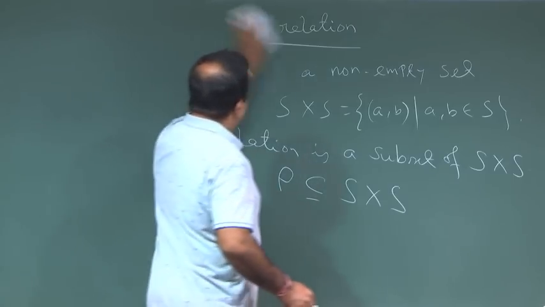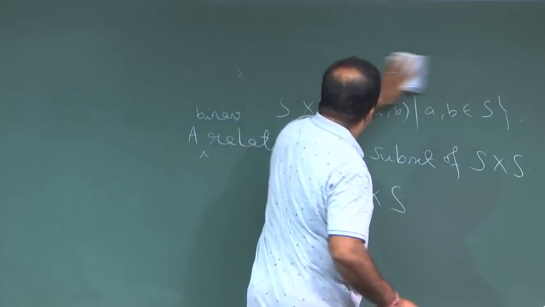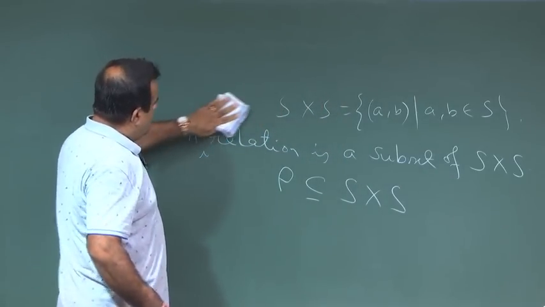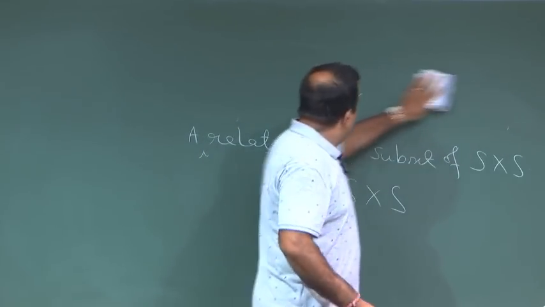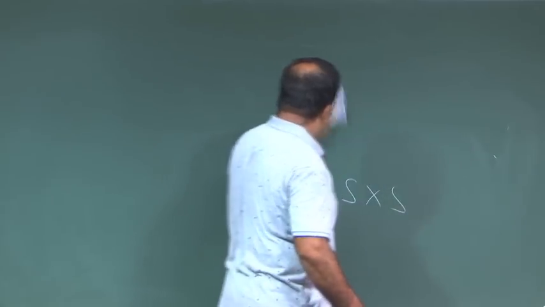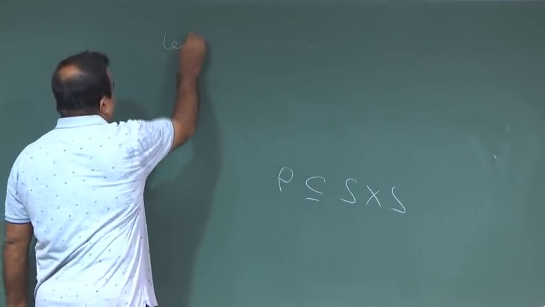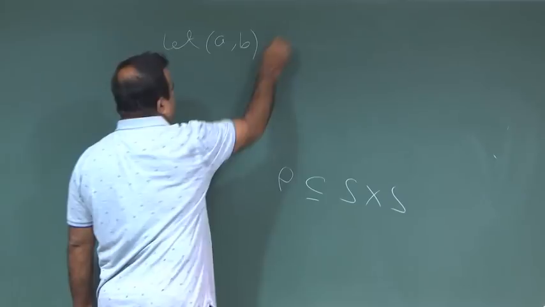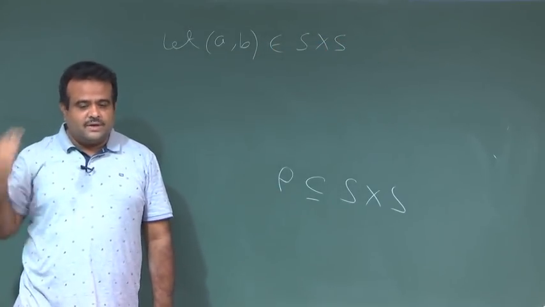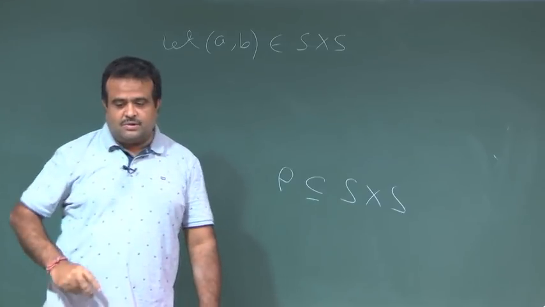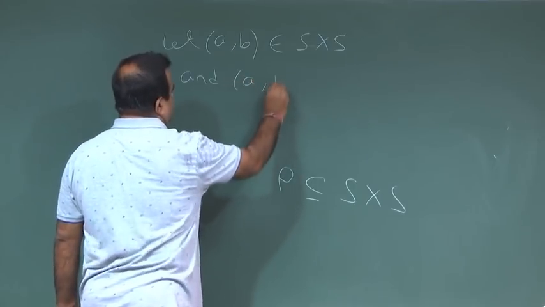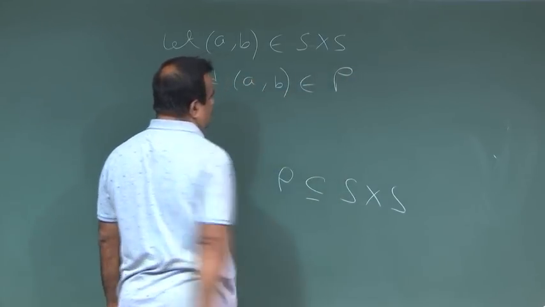Now, if we take an element from S cross S, it either belongs to rho or does not belong to rho. Suppose (A, B) belongs to rho, then what can we say?